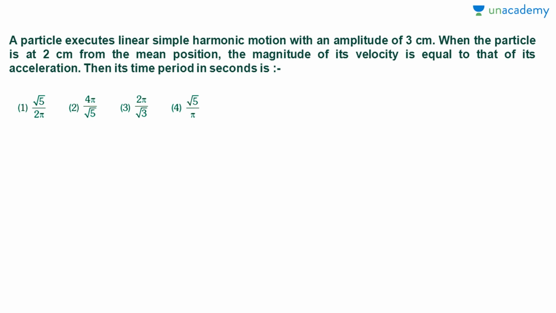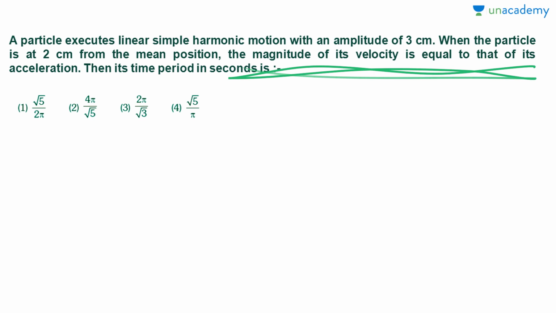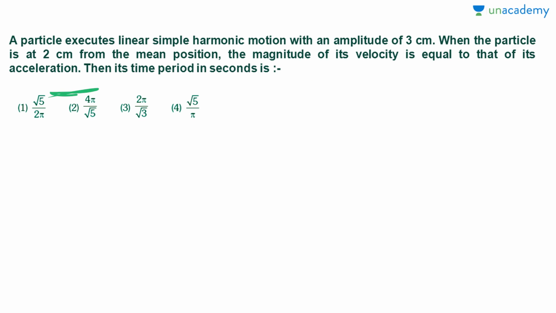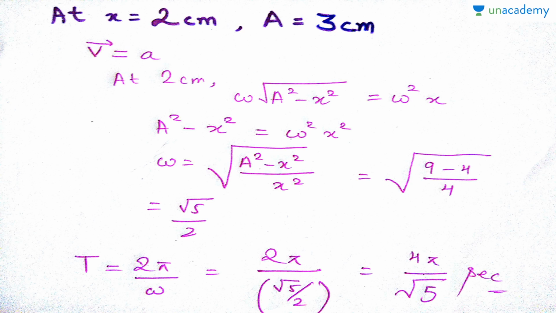A particle executes linear simple harmonic motion. This is from the chapter SHM. A particle executes linear simple harmonic motion with an amplitude of 3 centimeter. Amplitude is given as 3 centimeter, A is equal to 3 centimeter. When the particle is at 2 centimeter from the mean position, suppose this is the mean position and it is deviated by 2 centimeter, the magnitude of its velocity is equal to that of acceleration. This is the important information that the examiner has provided us. The time period in seconds is asked. Four options are given. Now let us look at the solution.